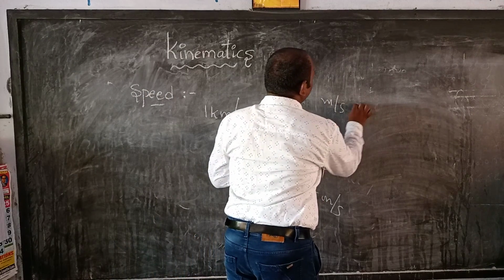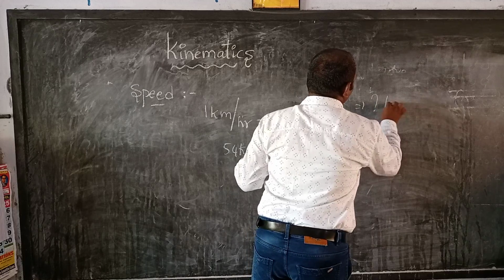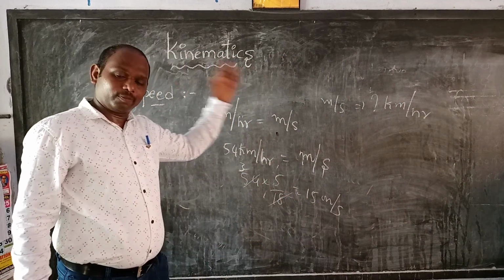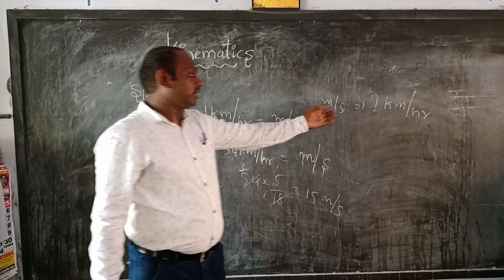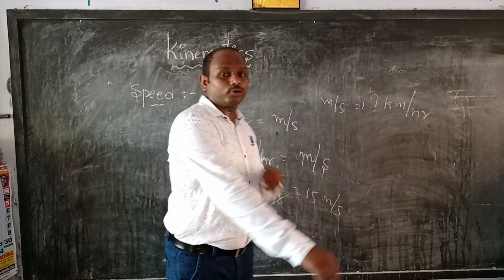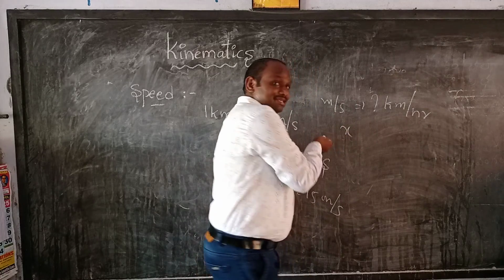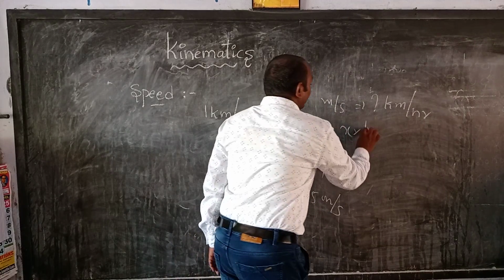Again the same question: how do we change meter per second to kilometers per hour? Meter per second is given, but we should find it in kilometers per hour. For example, for some number x, multiply x into 18 by 5.